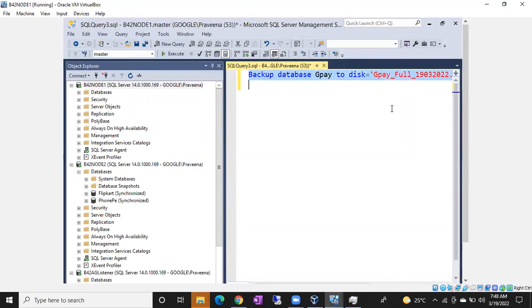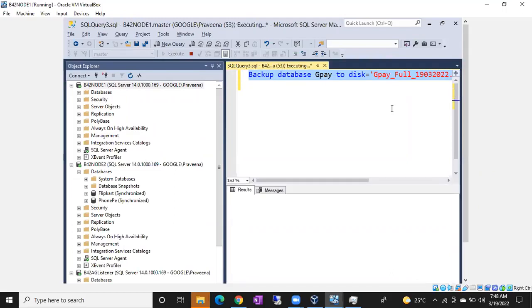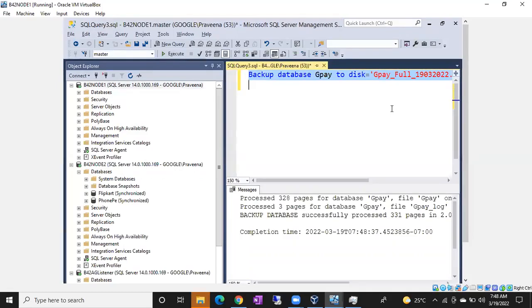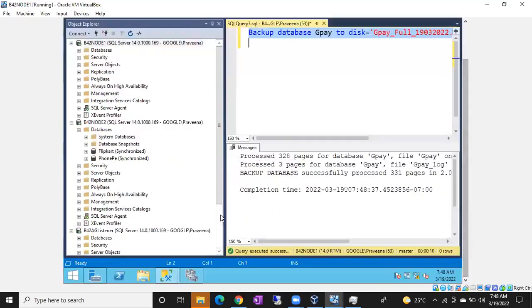So what would be the recovery model for the database, guys? Full recovery model. It will recognize the full recovery model only when you take the full backup. Any recovery model, if it has to be recognized, first you should have a full backup. I told you, when you change the recovery model, you have to take the full backup, then only it will detect the new recovery model. That's why it's mandatory to take the full backup.